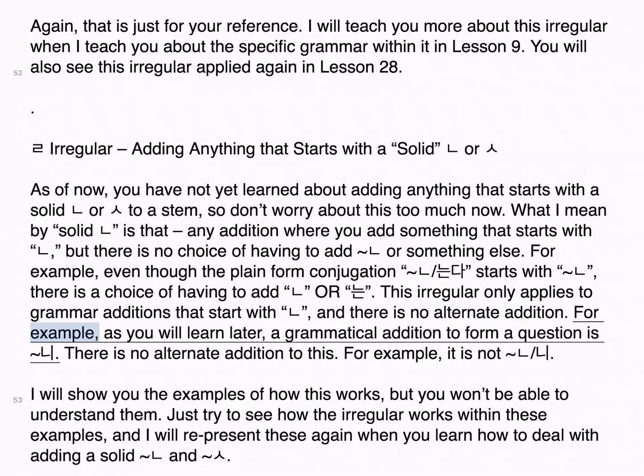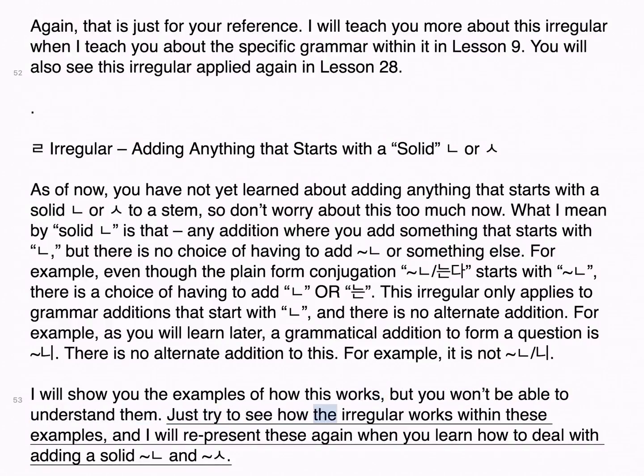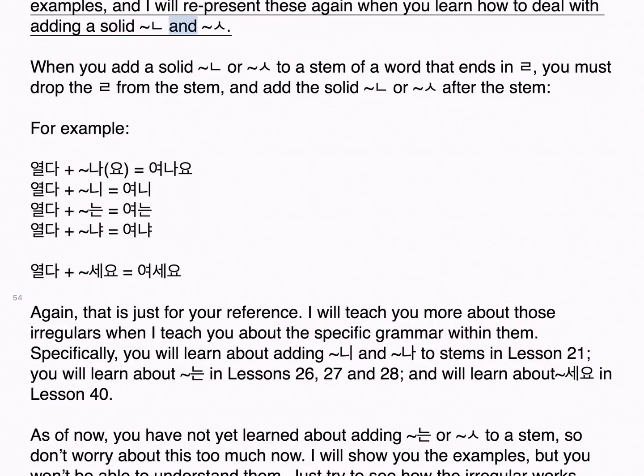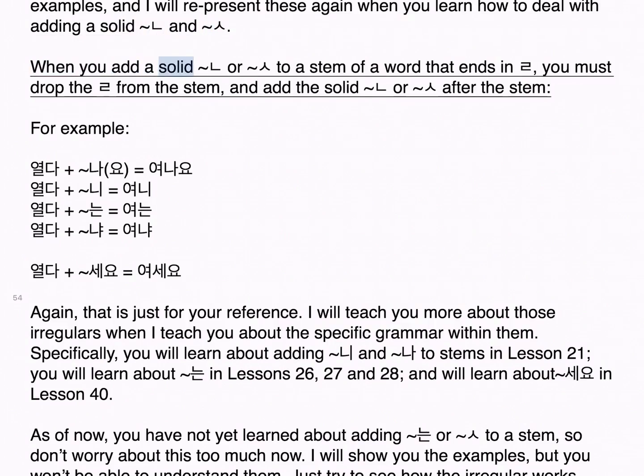For example, as you will learn later, a grammatical addition to form a question is 니. There is no alternate addition to this. For example, it is not 으니. I will show you the examples of how this works, but you won't be able to understand them. Just try to see how the irregular works within these examples, and I will represent these again when you learn how to deal with adding a solid ㄴ.